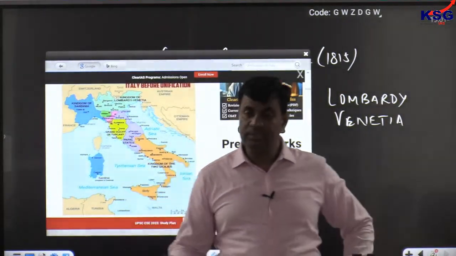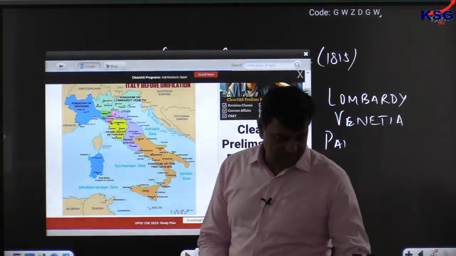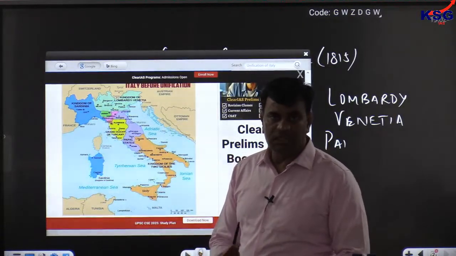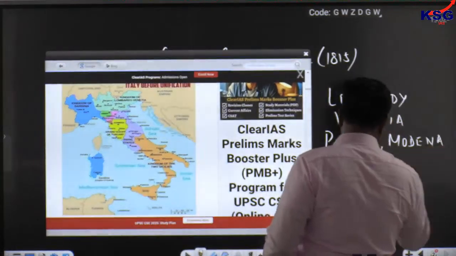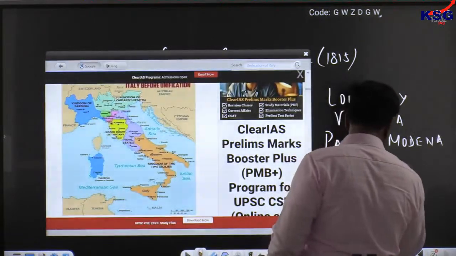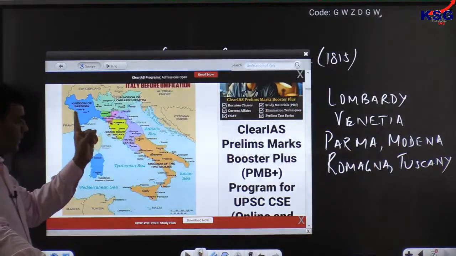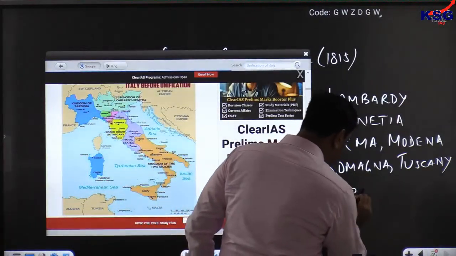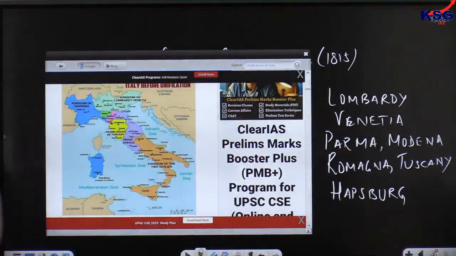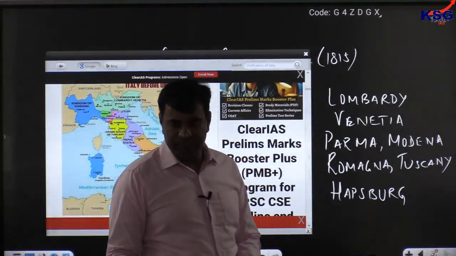Besides this, smaller provinces in central Italy, like Parma, Modena, Romagna and Tuscany, were handed over to the members of the Habsburg family, the royal family of Austria. Tuscany is the yellow one, clear?